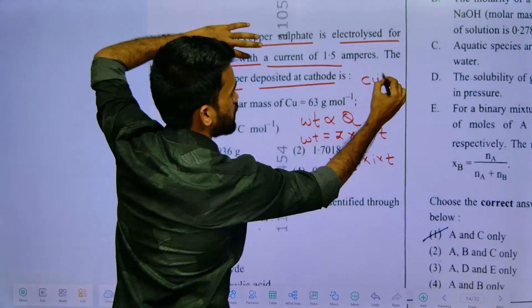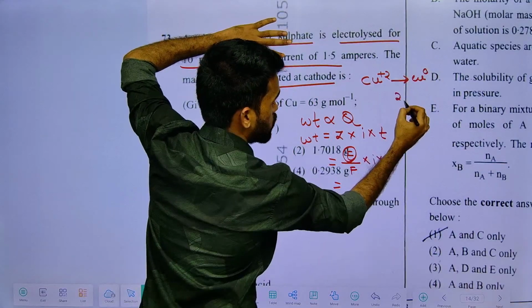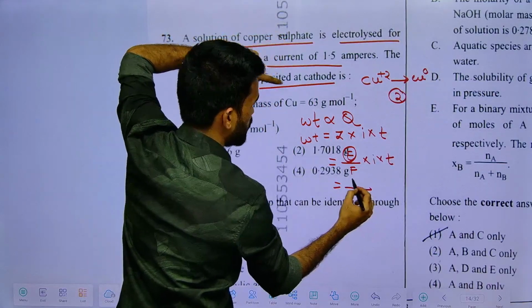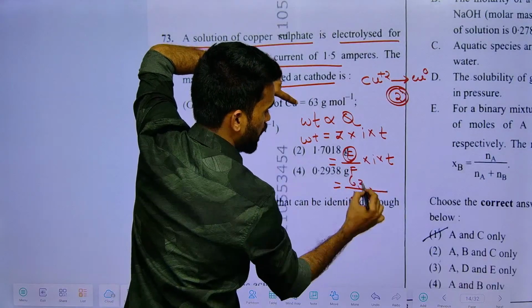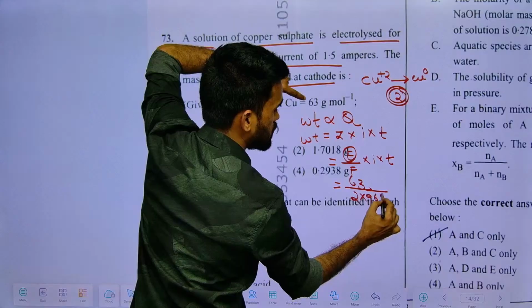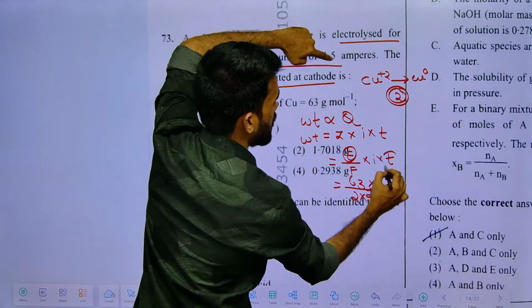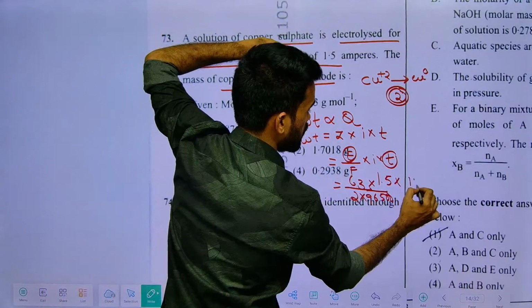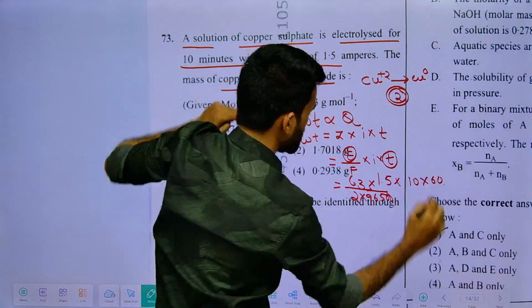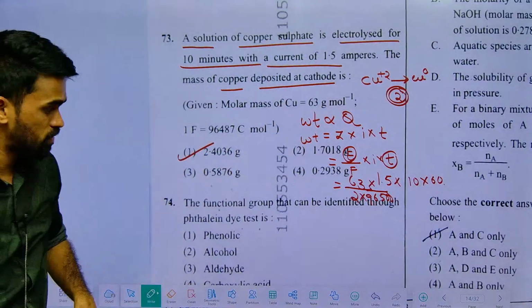What do we mean by equivalent weight? Cu²⁺ converting into Cu, so how many electrons are involved? 2 electrons. So divide its molecular weight, that is 63, by its n factor, that is 2. And the Faraday value we know, 96500, into I. How much is given? 1.5, and time is given as 10 minutes, convert into seconds, so 10 into 60. Now just simplify this, and you are going to get option 1 as your answer.